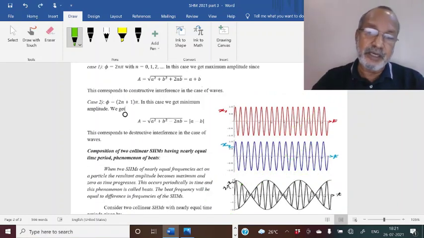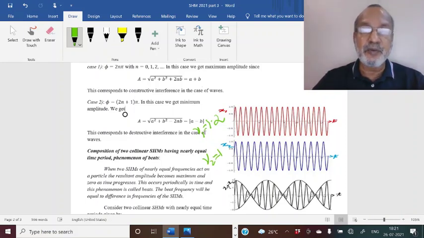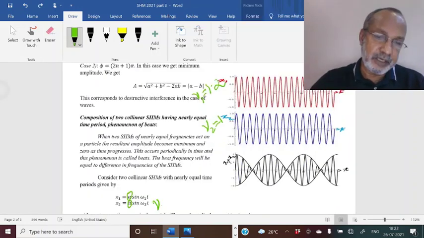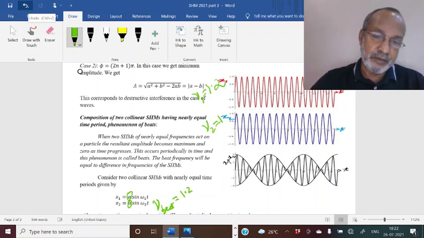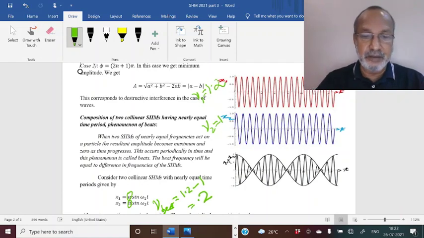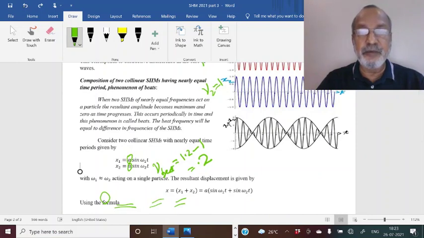I already told you that the frequency of the first oscillation is 1.2, and that of the second one is 1. We will prove that the beat frequency is the difference in frequency. So beat frequency nu beat is equal to 1.2 minus 1, that is, the beat frequency is 0.2 hertz, that is 0.2 beats per second. So in 1 second 0.2 beat will be there. So in 5 seconds, 5 into 0.2, that is 1 beat will be there.